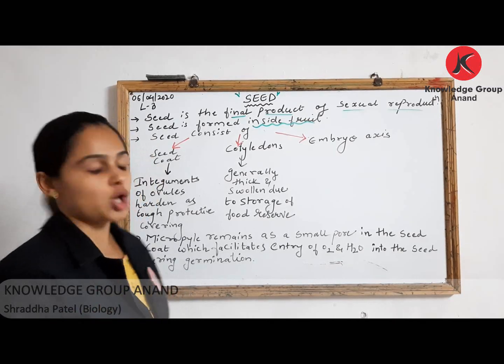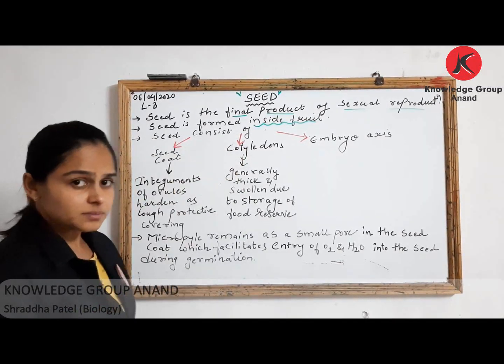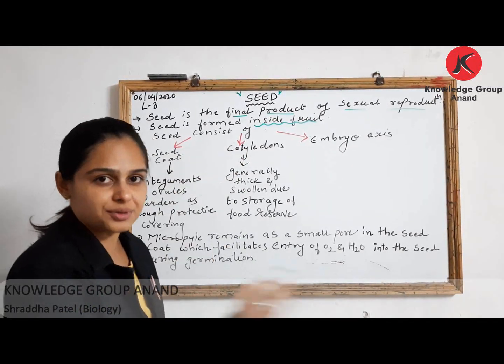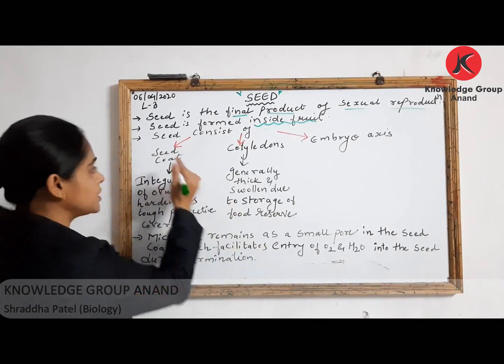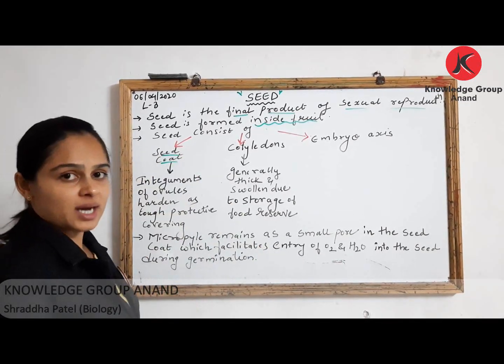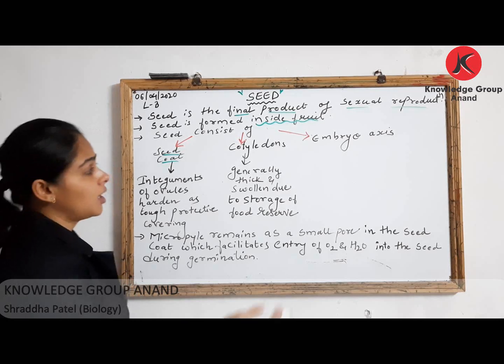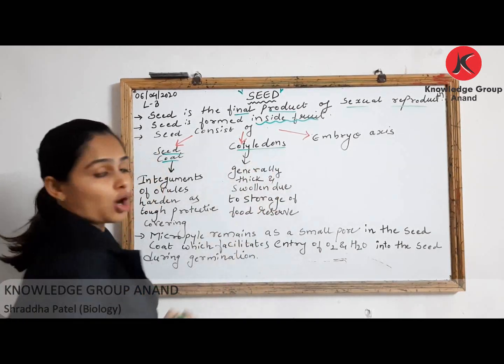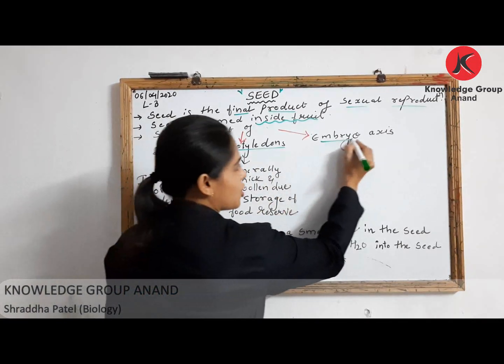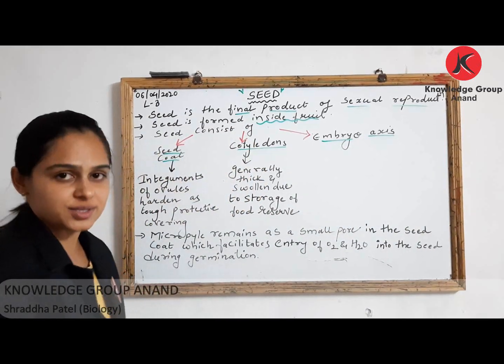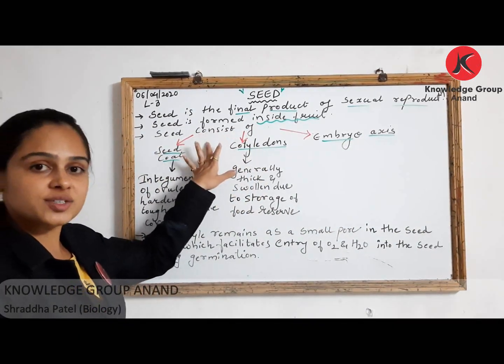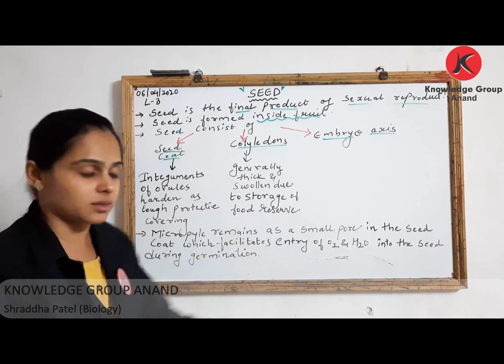Now, seed consists of three main things, that is your seed coat. आप सभी ने देखा है सीड कोट कैसा होता है, राइट? Then is your cotyledon and then, of course, embryo axis. Once again, your seed consists of three main things.